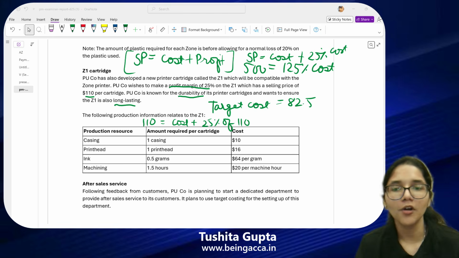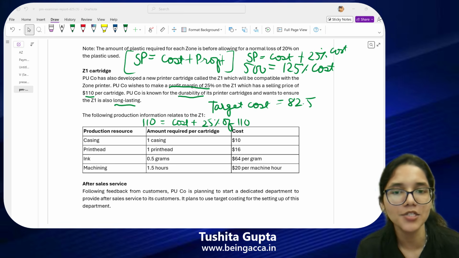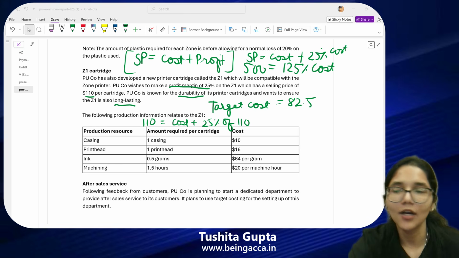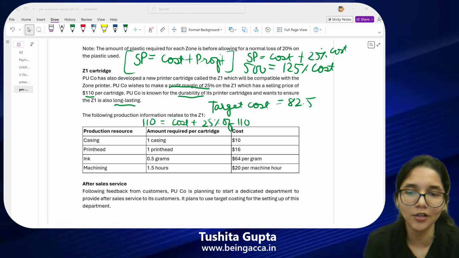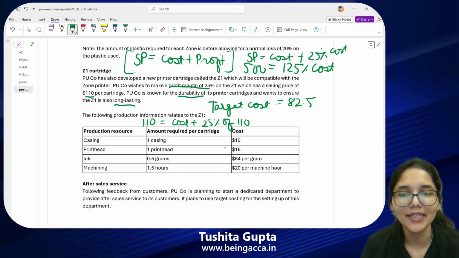Okay, so if you're all with me till here, let's do one thing. To find out whether there's a cost gap, what do I have to compare my target cost with? Just now we were talking about it. To find out whether any gap exists, I have to compare this number with my actual cost, which I am thinking it will cost me. Information about my actual cost is also given. One casing is going to be needed, which will cost $10, plus one print head, which will cost me $16.